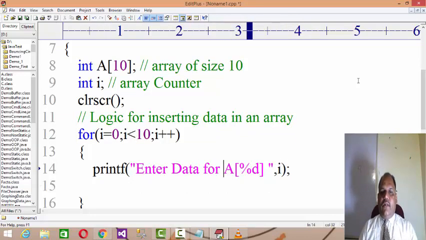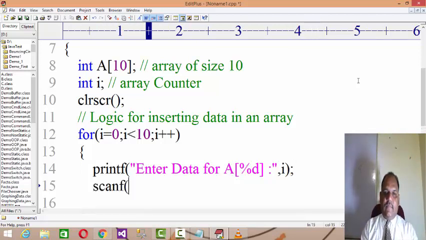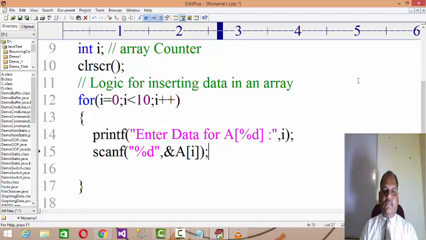It will prompt the user to enter data for a of 0, a of 1, because i is varying from 0 to 9, and then I will scan the data at the address of a of i. I already explained to you that array subscripts have respective memory locations. So the first element will be inserted into the address of a of 0, then a of 1, then a of 2, and likewise. Right? In this manner, this code will insert the data.